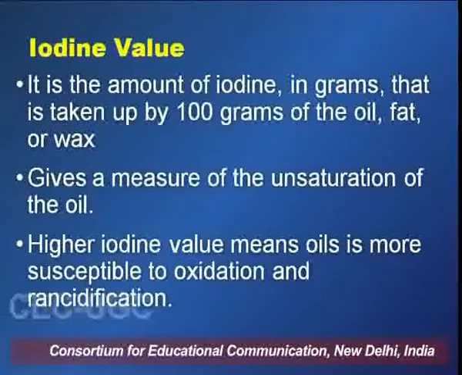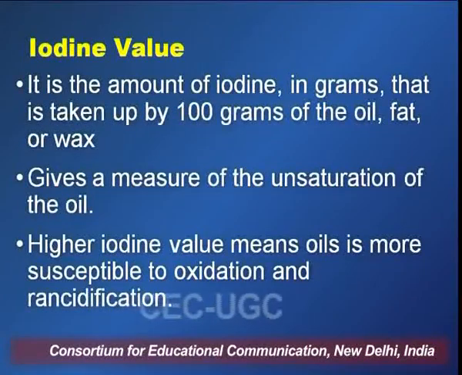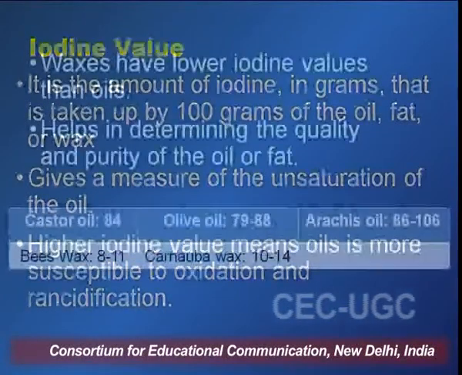So, the higher the unsaturation, the higher is the susceptibility of the oil towards its oxidative degradation or rancidification, and higher unsaturation means higher iodine value. So, if a substance has a higher iodine value, we can say that it is more susceptible to oxidative degradation or rancidification, because the unsaturation in that oil will increase as compared to the normal oil.